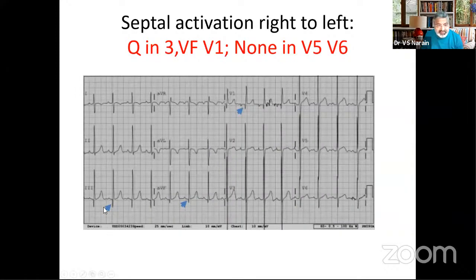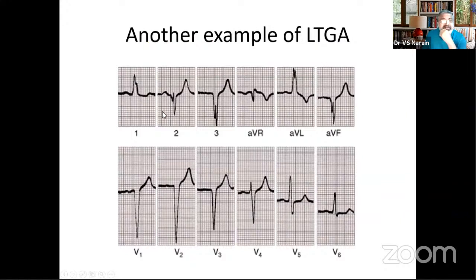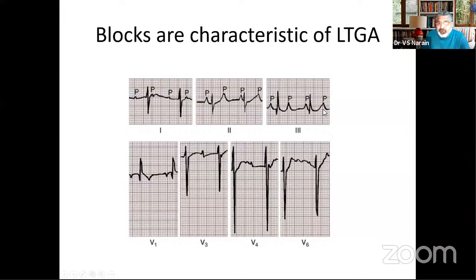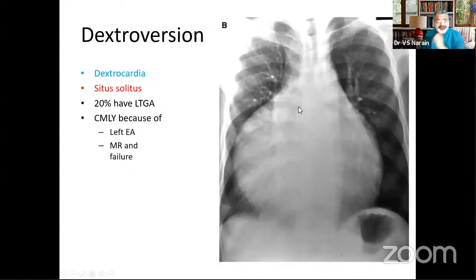And the septal activation is classical. You do have Q in 2, 3, aVF, you don't get it in V5, V6, which is septal activation from right to left. Another example of LTGA: you have Q waves in V1, V2 and in 2, 3, aVF, but you don't get Q waves in V5, V6, suggestive of abnormal septal activation as in L transposition of great arteries. And then you can have blocks also in L transposition. All kinds of blocks can be seen, as you're seeing in this ECG.